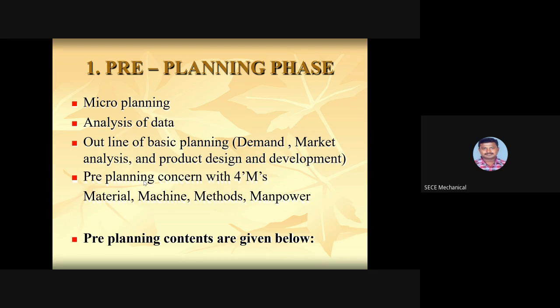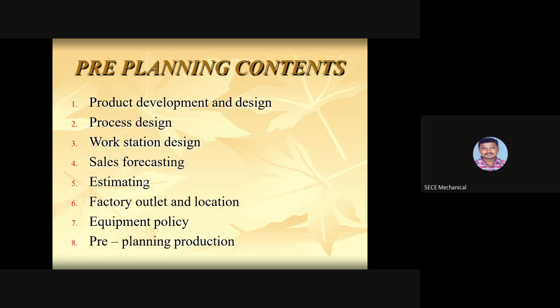Again, pre-planning contents are given below. Pre-planning contents: product development and design, process design and workstation design, sales forecasting, estimating, factory outlet and location, equipment policy, and pre-planning production.